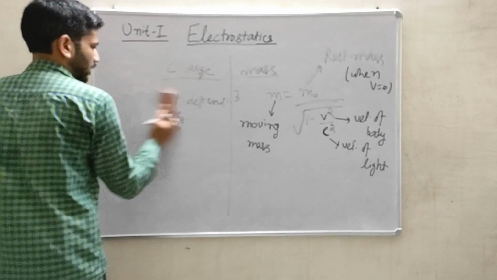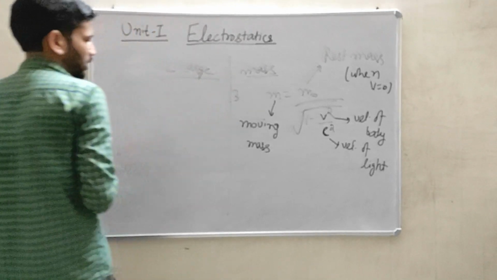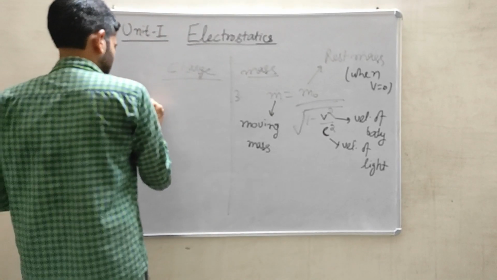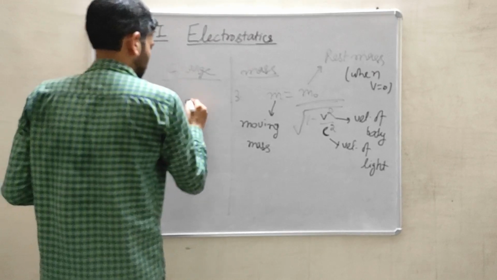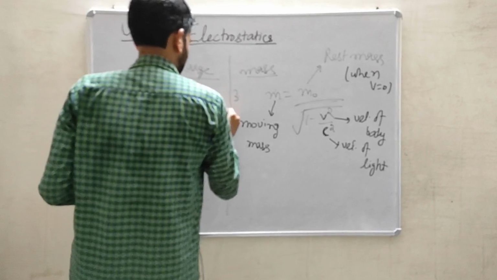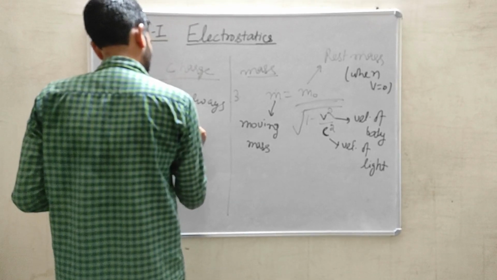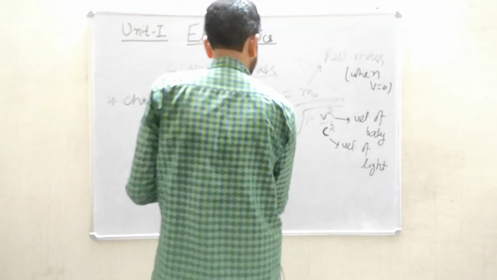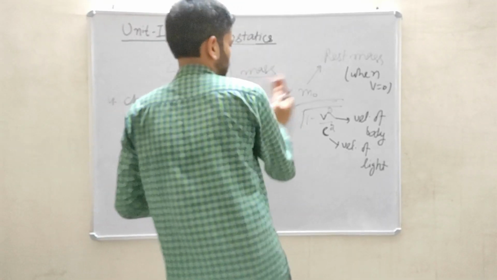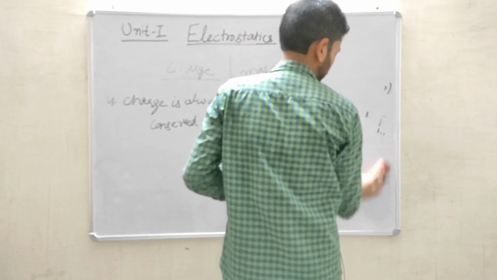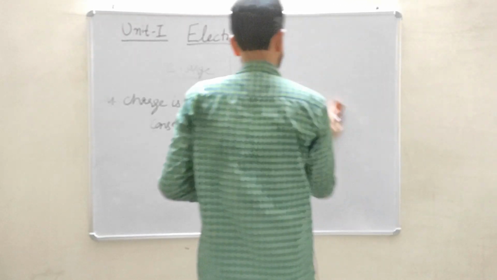And charge is always conserved, while mass is not conserved, because mass can get converted into energy through the relation of Einstein.